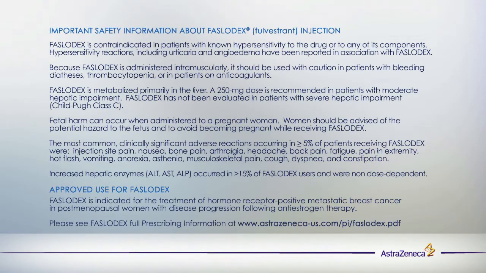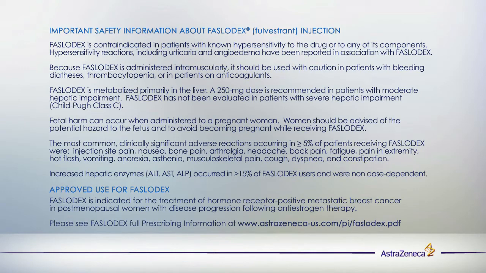Important safety information about Faslodex fulvestrant injection. Faslodex is contraindicated in patients with known hypersensitivity to the drug or to any of its components. Hypersensitivity reactions, including urticaria and angioedema, have been reported in association with Faslodex. Because Faslodex is administered intramuscularly, it should be used with caution in patients with bleeding diatheses, thrombocytopenia, or in patients on anticoagulants. Faslodex is metabolized primarily in the liver.